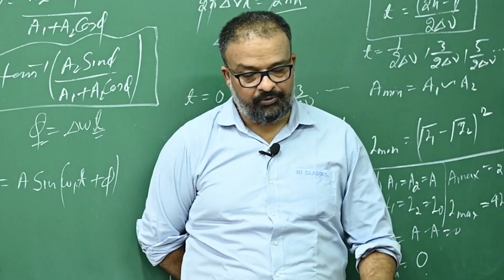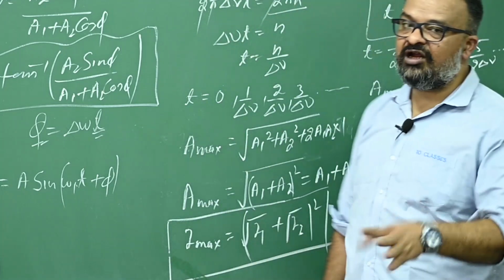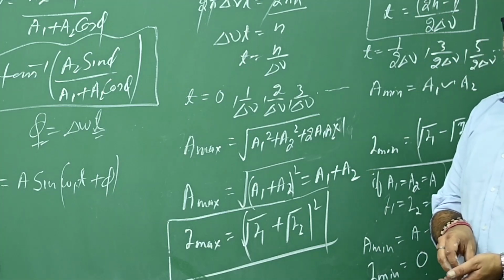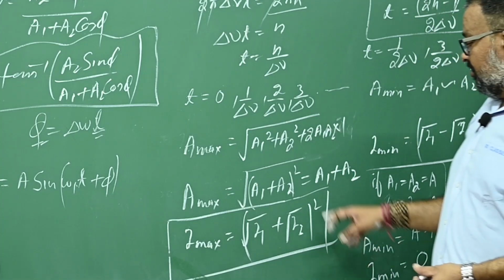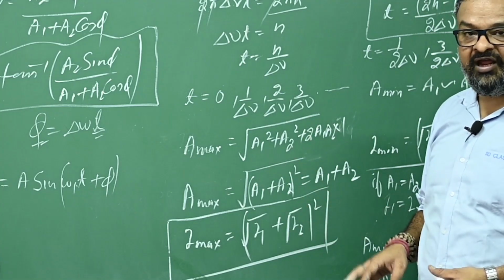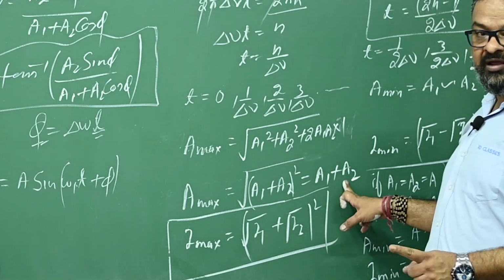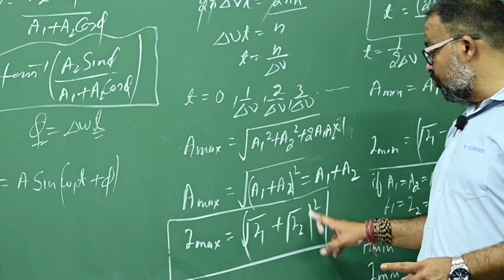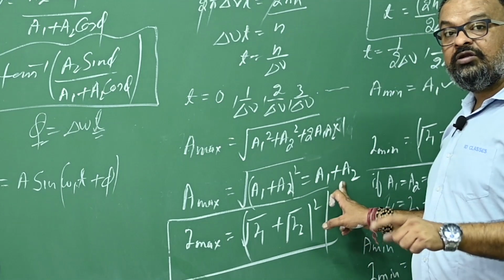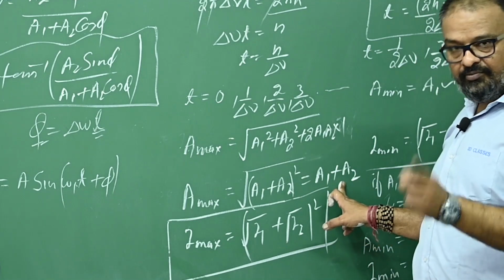Yes or no? Suppose the amplitudes of the two waves are not the same. Suppose one of the waves has amplitude A and another wave has amplitude 2A. So A plus 2A is 3A. Right? So if this is 3A, then the intensity will be somewhat higher. Right?